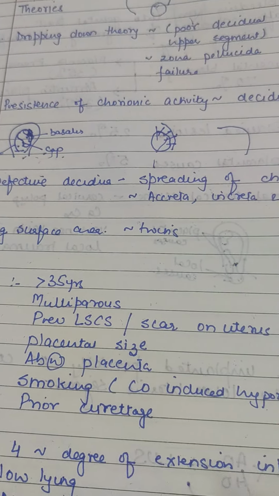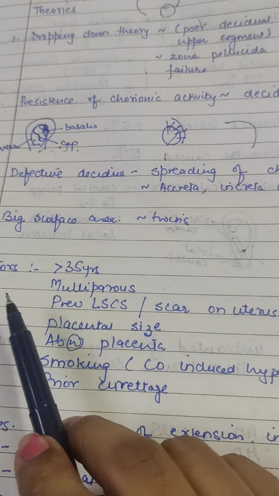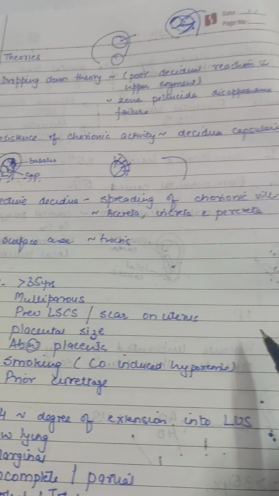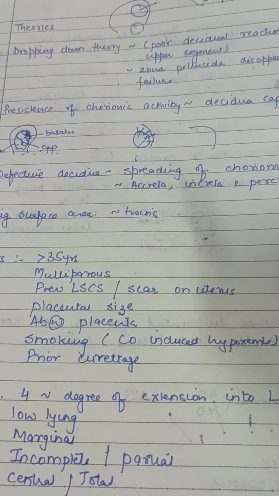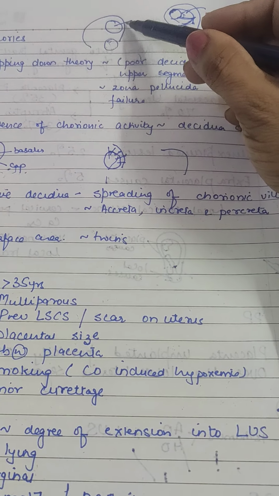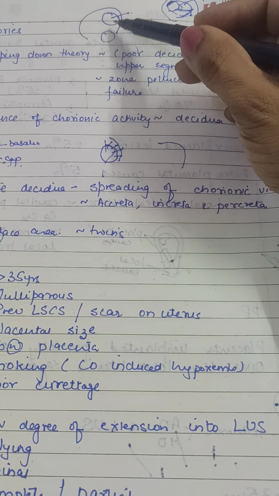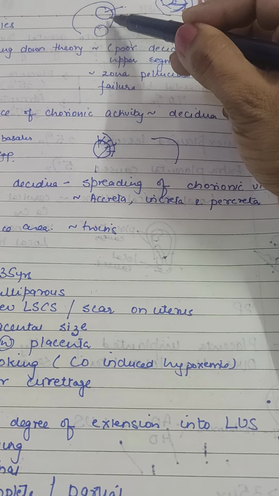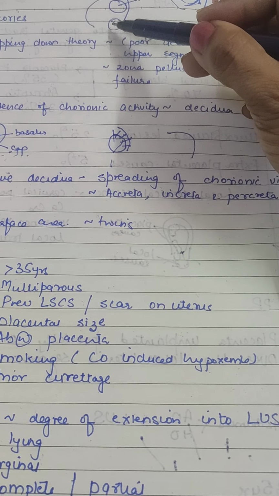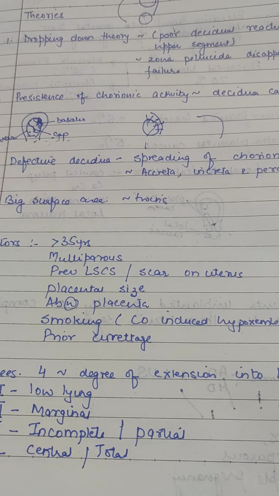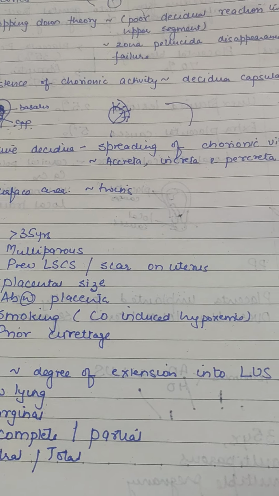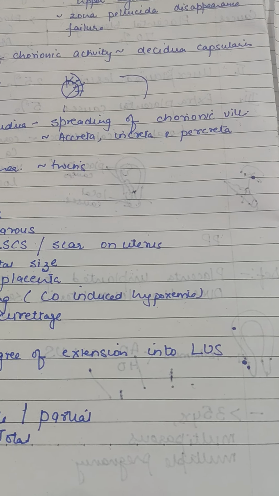So there will be formation of placenta in the lower part. Then defective decidua means there is spreading of the chorionic villi in other places also. The activity is not only confined to the upper segment, it is coming down. So we will find the placenta reaching the lower part of the uterus also, and there can be defective decidua or spreading of chorionic villi.